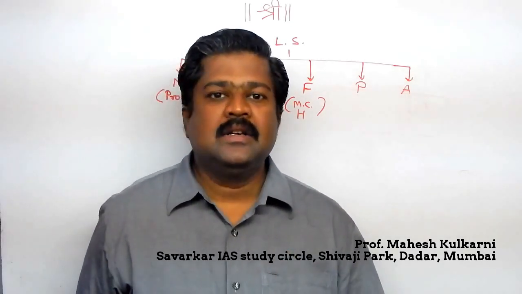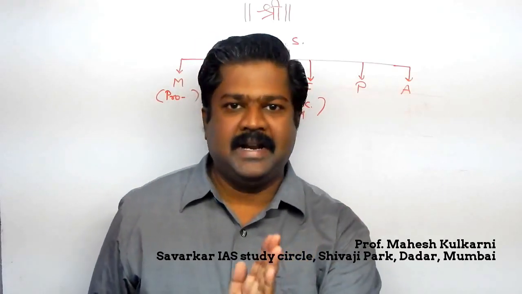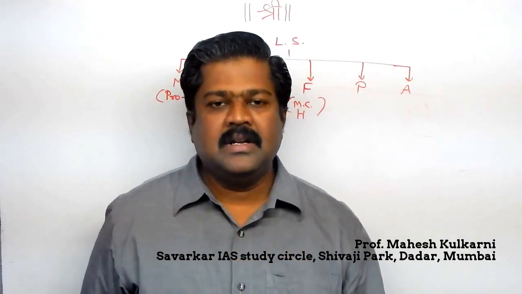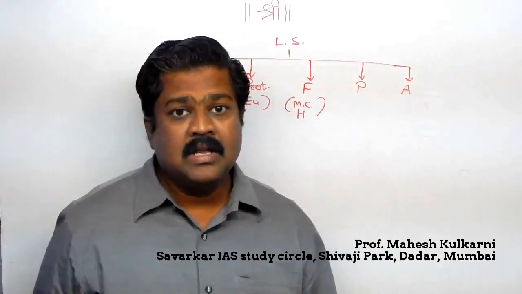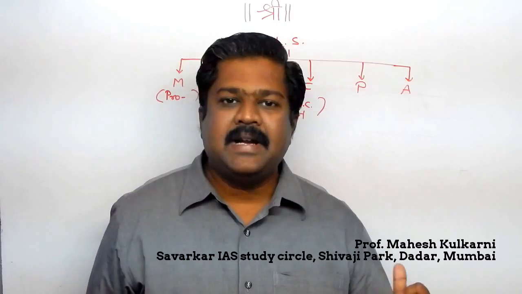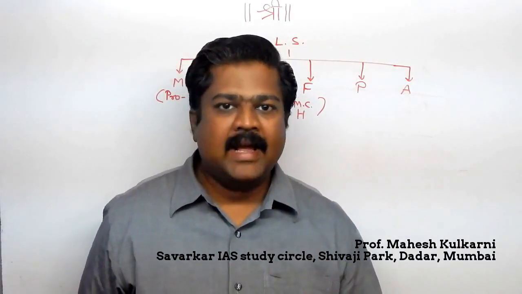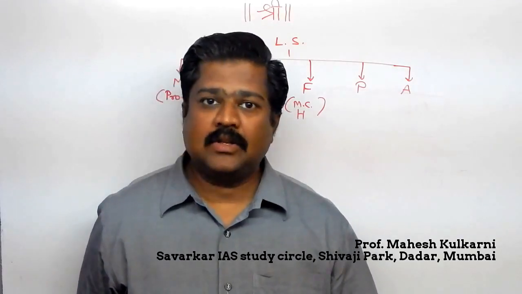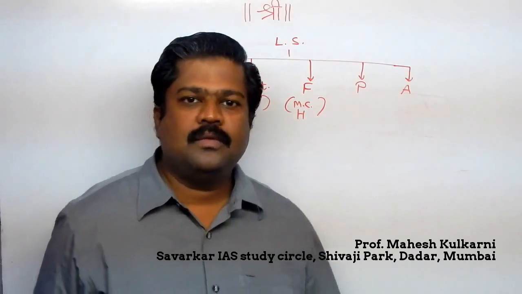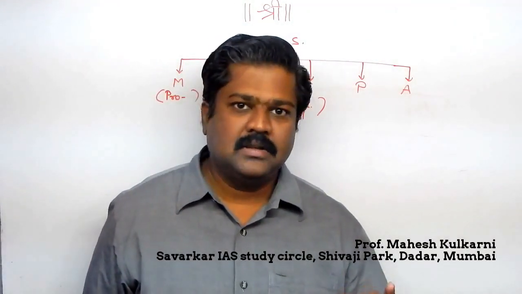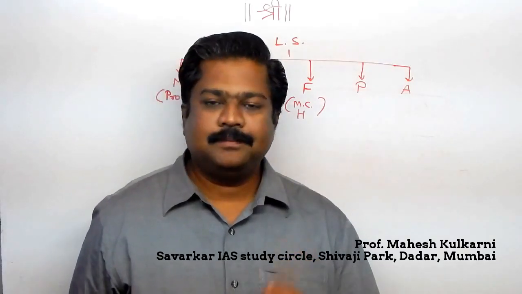I am again saying Entamoeba histolytica can cause diarrhea, but when diarrhea is there, it is not necessary that it is always because of Entamoeba histolytica, because diarrhea is caused by Entamoeba histolytica, certain bacteria we call E. coli, and certain viruses are also responsible for causing diarrhea. So one of the reasons of diarrhea is Entamoeba histolytica.